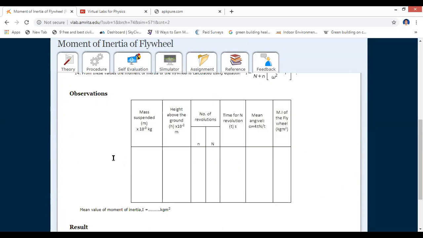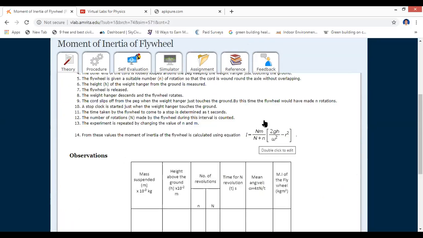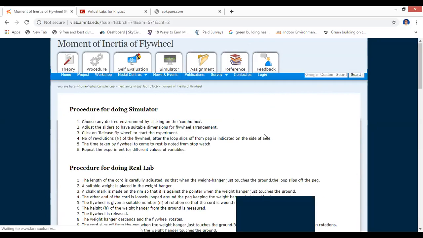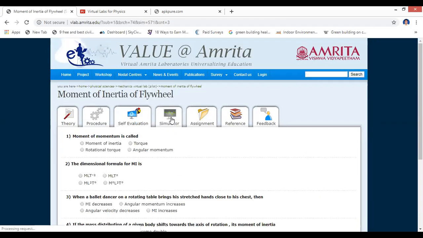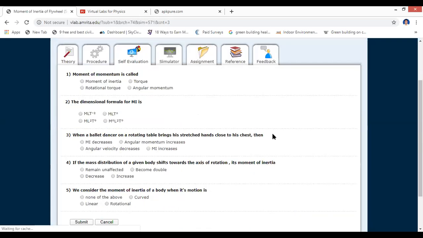Right? So you can have observations in the table and what is required to calculate the moment of inertia. If you want a better value, you can evaluate how well you have learned about this experiment. By clicking the submit value, you will get your observations. So here you can tell yourself how much you have learned about the experiment. Right?